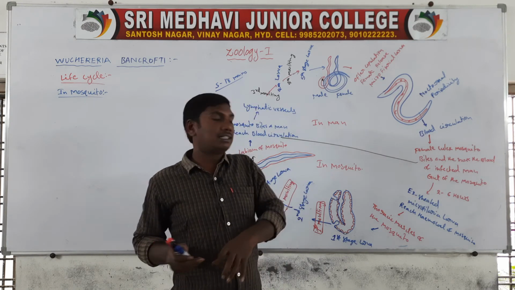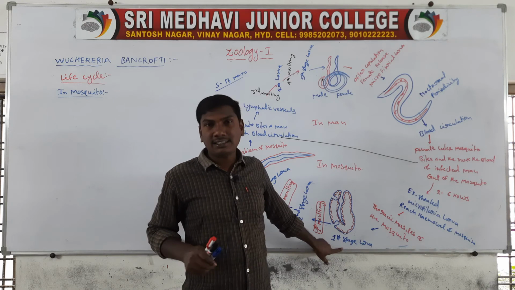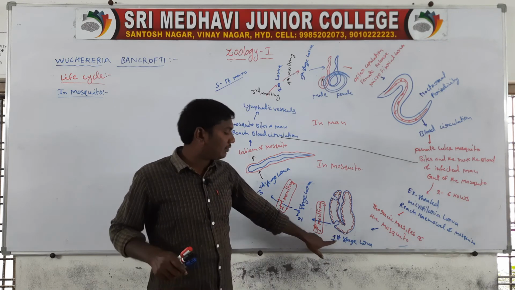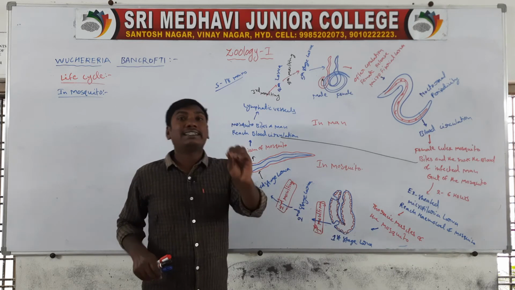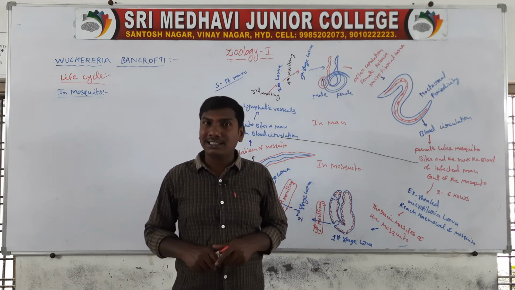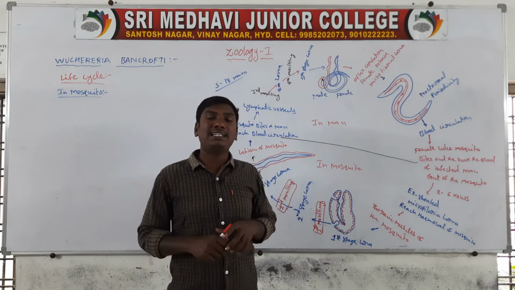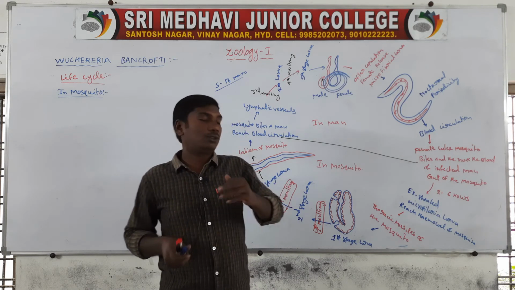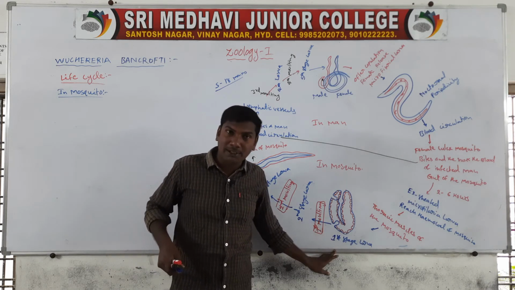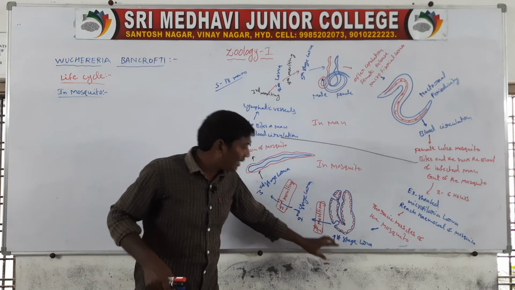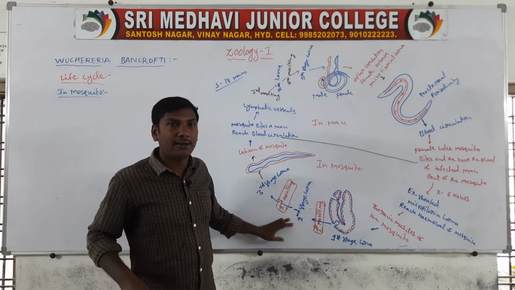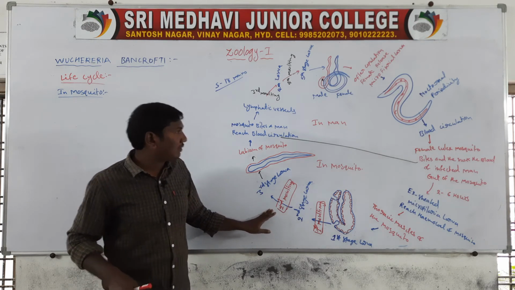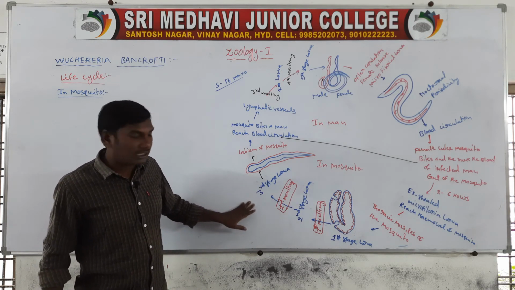In the thoracic muscles, this is converting to the first stage larva. This first stage larva is also called the sausage shaped larva, meaning it looks like a sausage shape. These sausage shaped larva, by first molting, convert to the second stage larva. Second molting converts to the third stage larva.